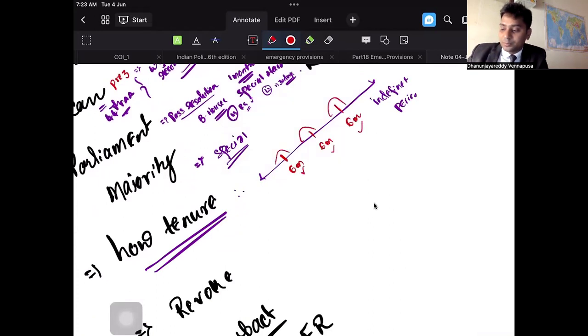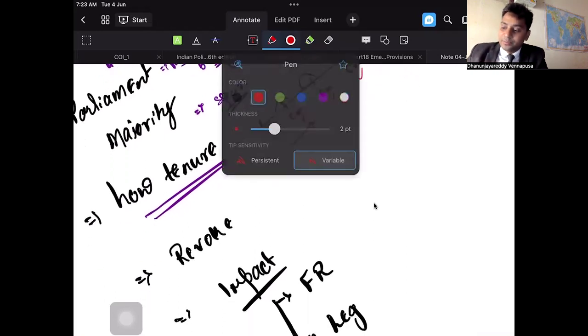Say today they have announced national emergency, then within the next 6 months, Parliament has to again approve with special majority, and then it will continue for the next 6 months, like that. With periodic approval of Parliament, you can extend the national emergency to an indefinite period.